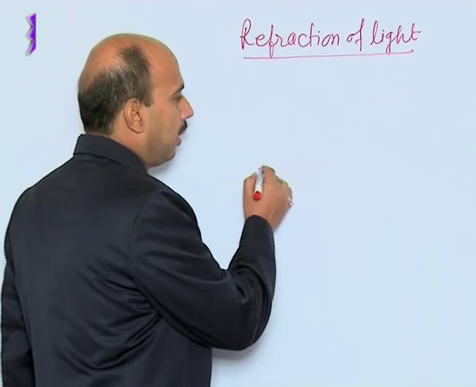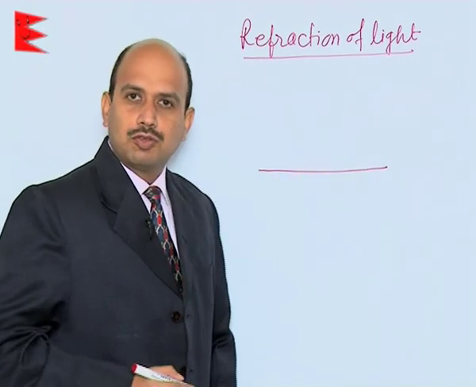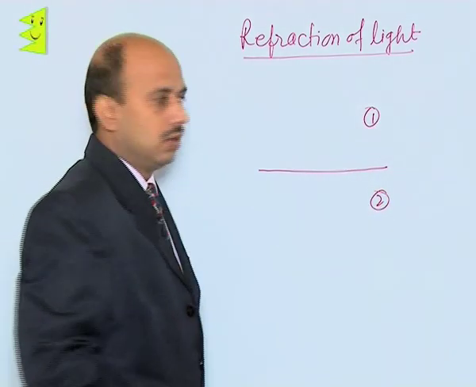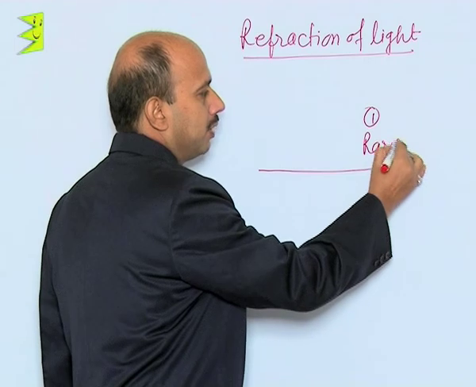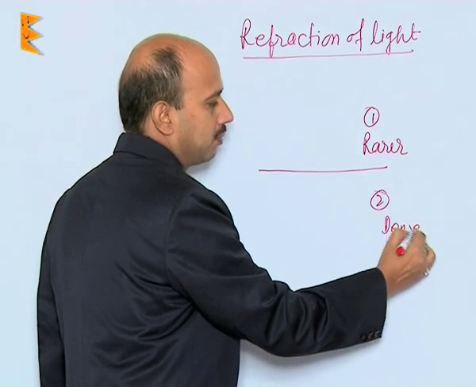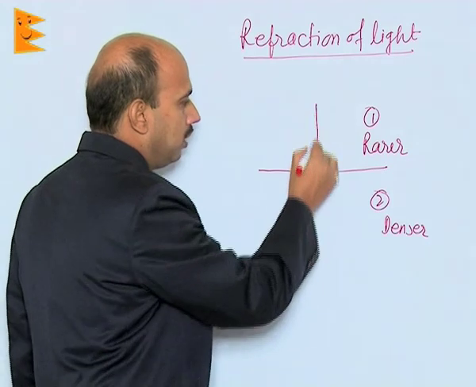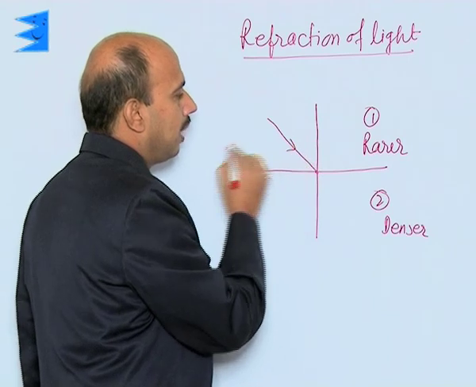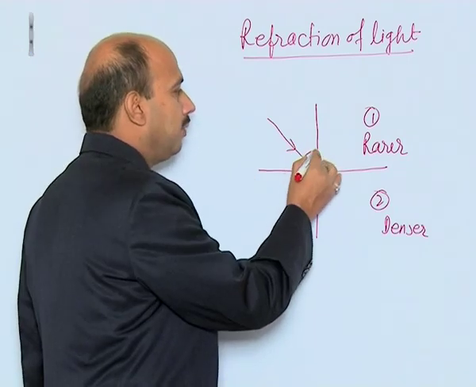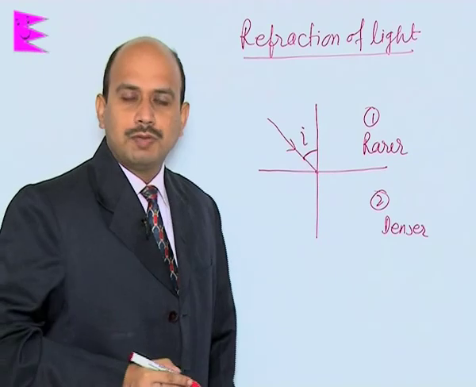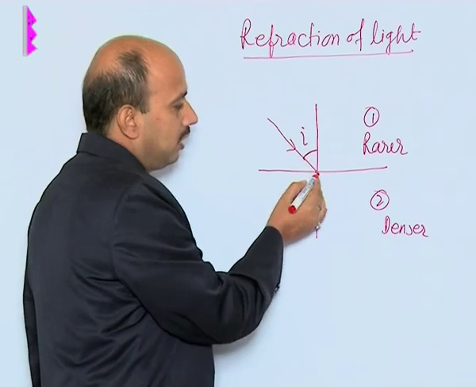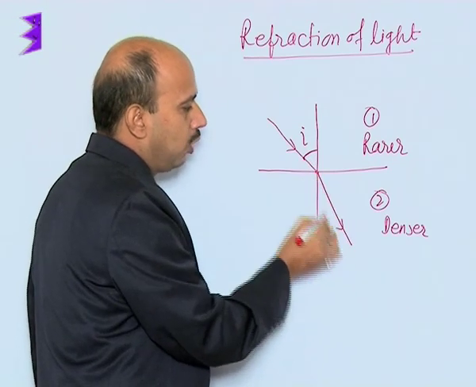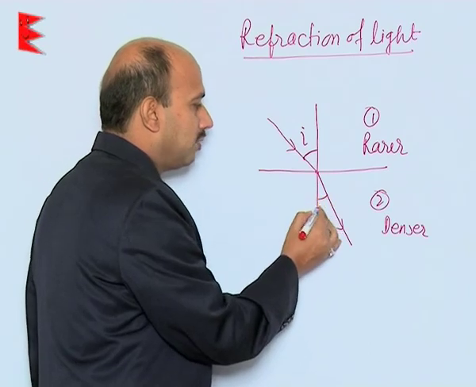See, suppose you have taken this is the interface of the two media. This is medium 1 and medium 2. This we have taken comparatively a rarer medium, and this we have taken a denser medium. Now there is a normal, and at this point here, suppose the incident ray is coming like this, and this is the angle between incident ray and normal at the point of incidence. So this incident ray goes into the another medium. As it goes into the another medium, it bends towards the normal, and this one is known as angle of refraction.